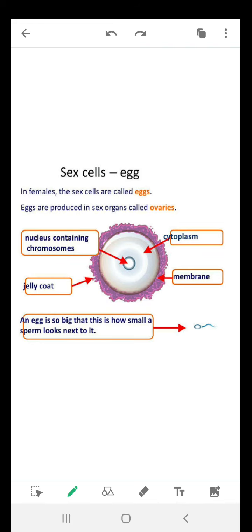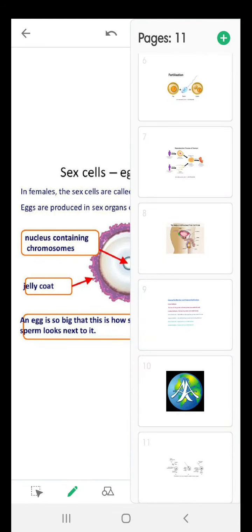Now little bit I will explain the structure of ovum. An ovum, or we can say egg cell, is round and is about 0.15 millimeter in diameter. It is also a single cell having nucleus, cytoplasm and cell membrane. So these two sex cells, one is sperm and other is egg, they both are involved in sexual reproduction.